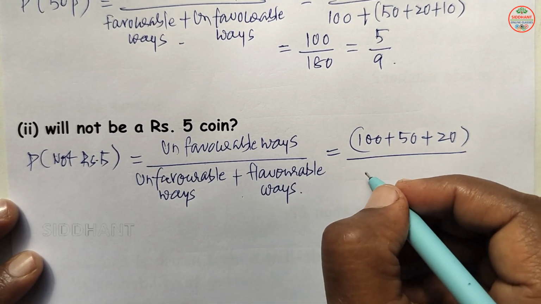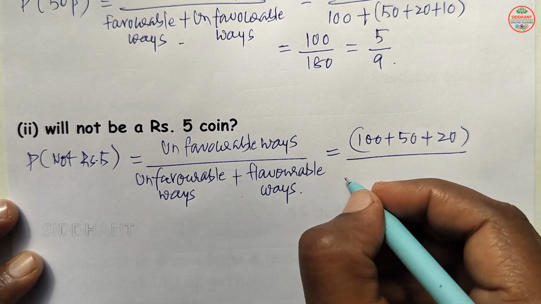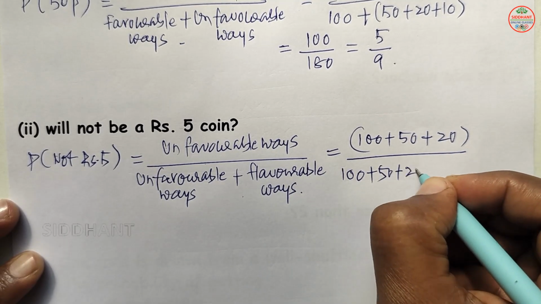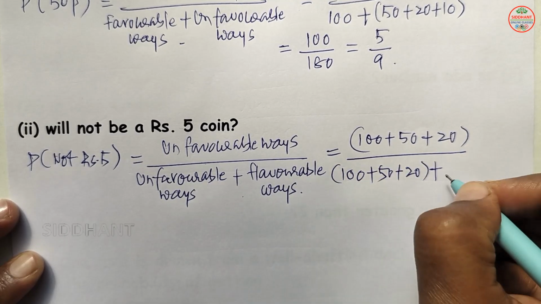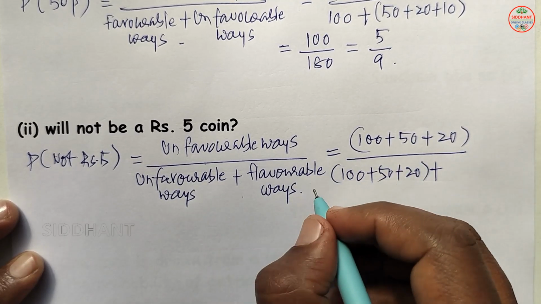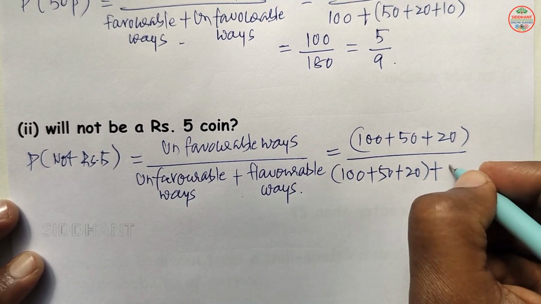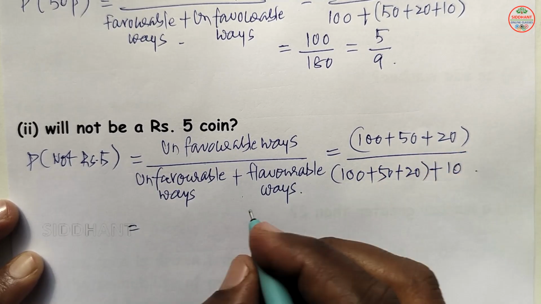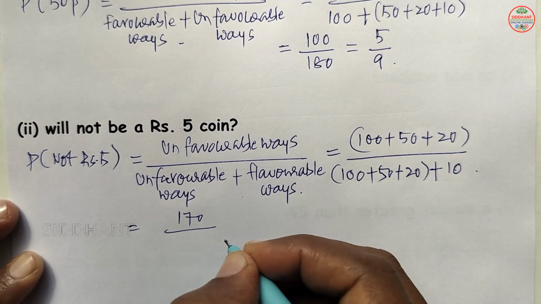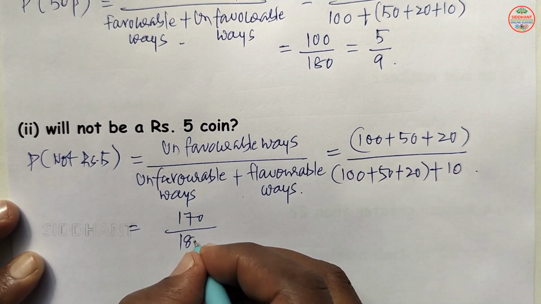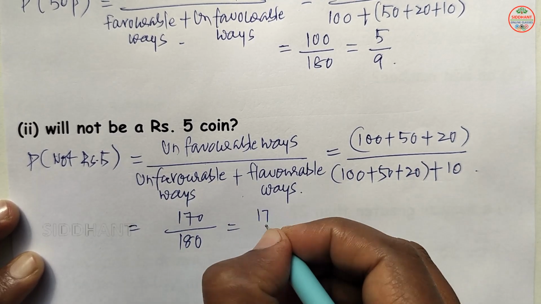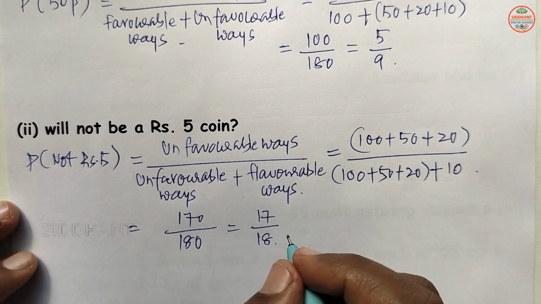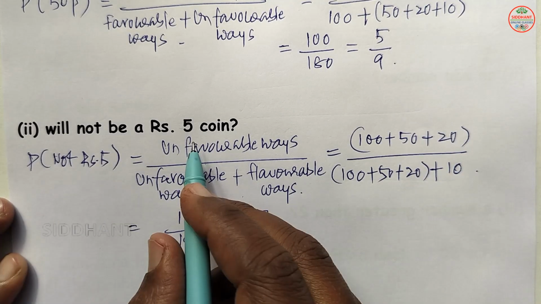Next denominator, when you are going to see unfavorable ways how many are there? So this is only 100 plus 150 plus 20 here, plus now favorable ways getting rupees 5 how many are there? So 10 coins are there. So here 10 here. So when you simplify here, 100 plus 150 plus 20, that will be 270, and 270 plus 10 will be 280 here. So that will be 27 by 28 here. So this is the probability that a coin will not be a 5 rupees coin here.